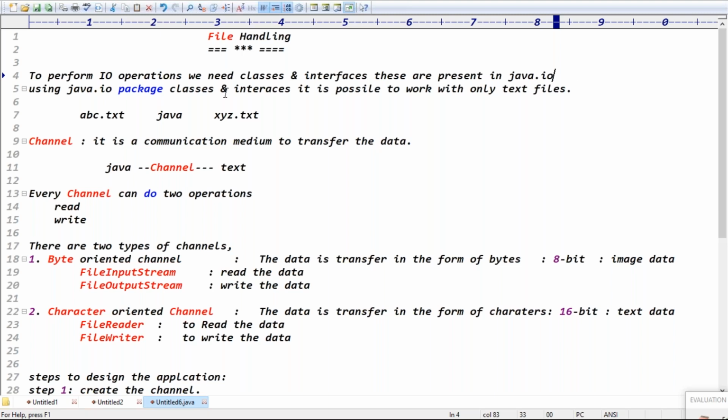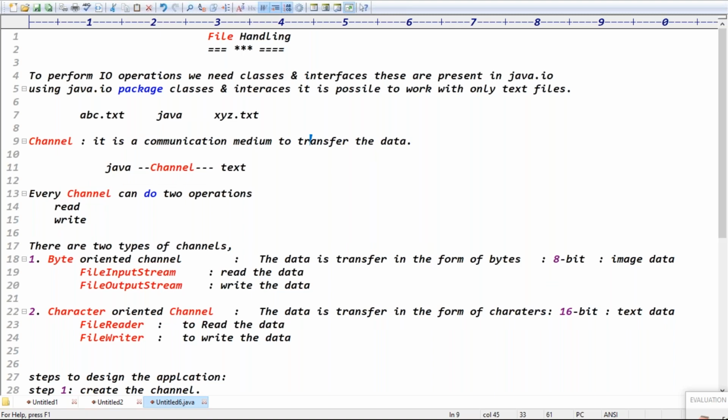In the Java application, read the data from abc.txt and write the data to xyz.txt. To do this, we require a communication channel. The channel is a communication medium to transfer the data. How many types of channels are there in total? Two types: one is a byte-oriented channel, the second one is a character-oriented channel.